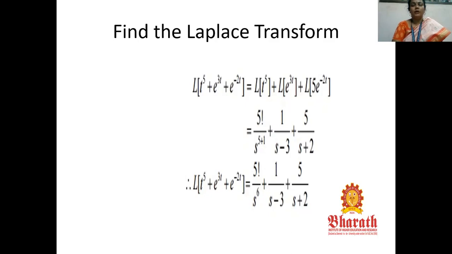So at last we get the Laplace transform of t power 5 plus e power 3t plus 5 e power minus 2t is equal to 5 factorial by s power 6 plus 1 by s minus 3 plus 5 by s plus 2.